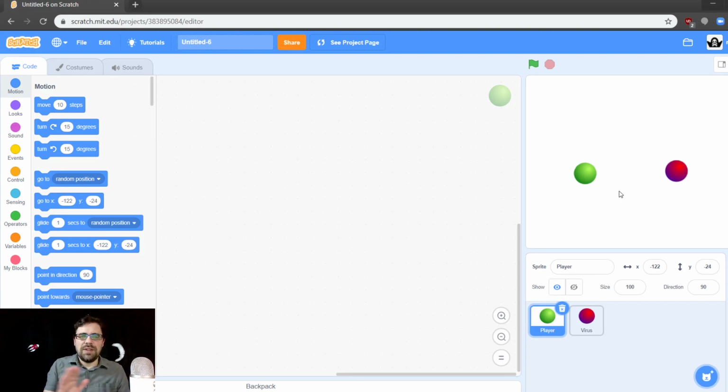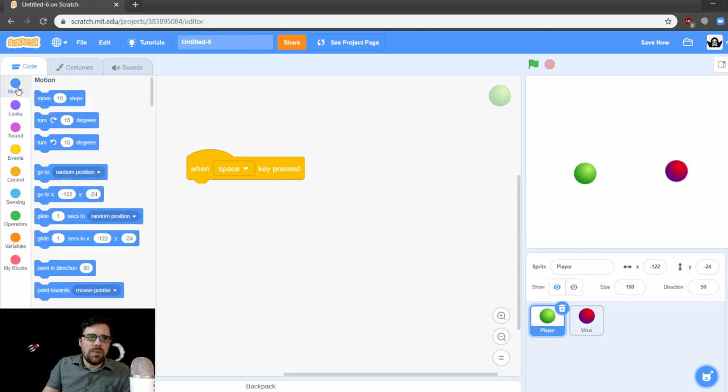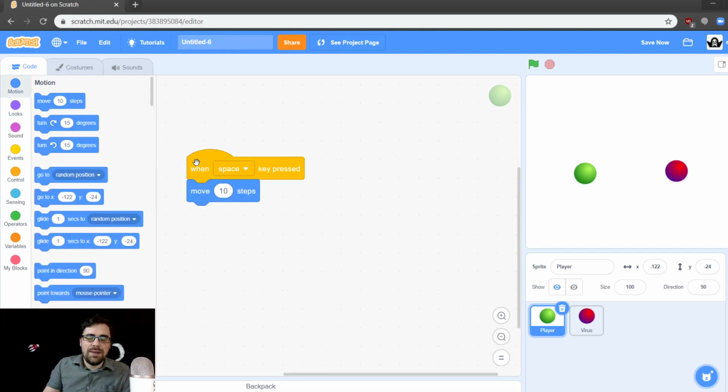Let's start by doing the very classic move around blocks, okay? We use this all the time. Many of you are like, I know exactly what he's going to do. So let's make this player, this unaffected cell, move around using the keys, okay? So we'll go to events. I'm going to grab when space key pressed, make it big. And then we're going to grab move 10 steps. So when space key pressed, move 10 steps.